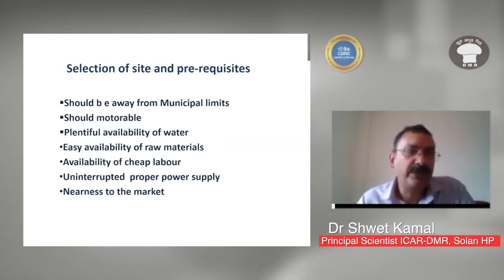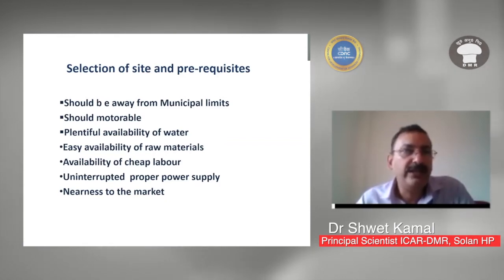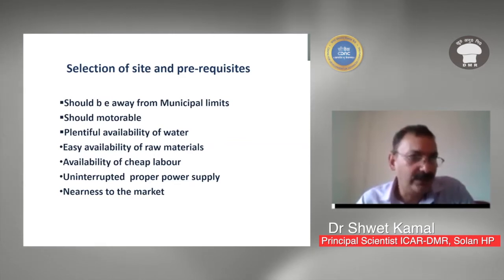But with button mushroom or any mushroom crop, if for 1 day you are devoid of water, then there will not be any crop for the whole next cropping cycle. So you will lose all the crop for the cropping cycle. So regular water supply is a very important factor also.